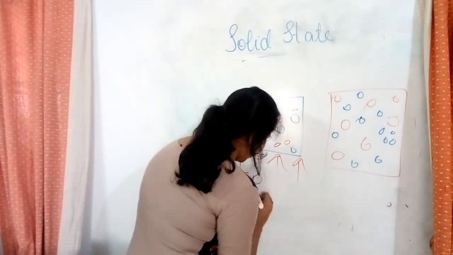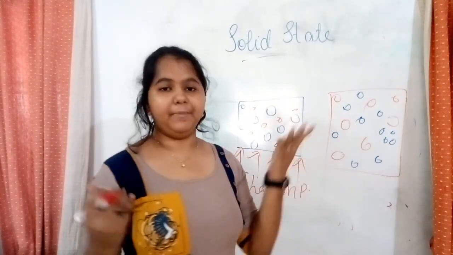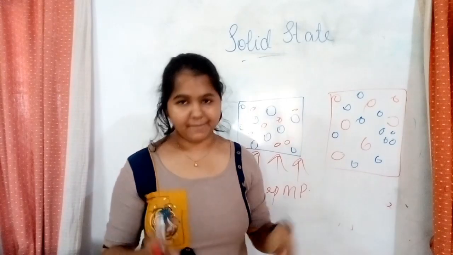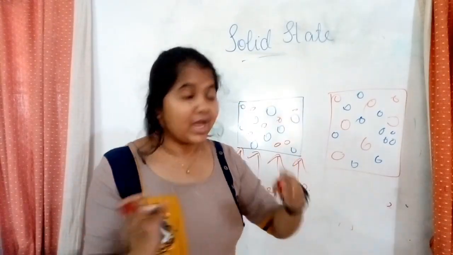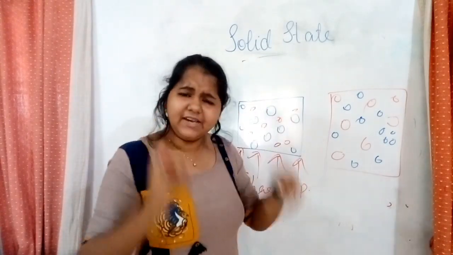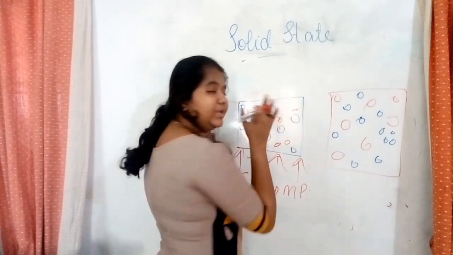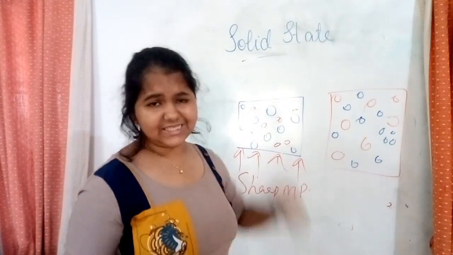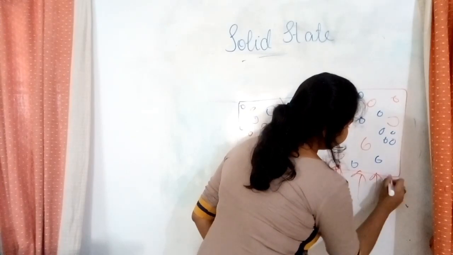Okay? Sharp melting point. Why do you say it's a sharp melting point? Because all these constituents are arranged, and if the temperature is given in a particular range or in a particular amount, all of this would get melted. Whereas in this case, let's see, I give heat.